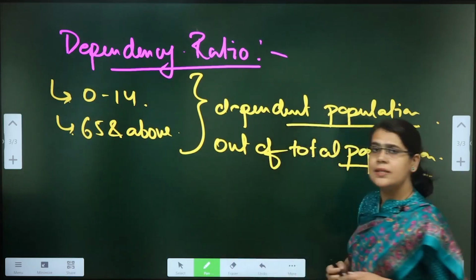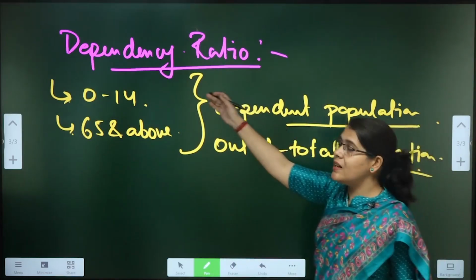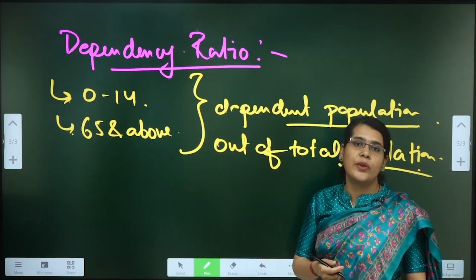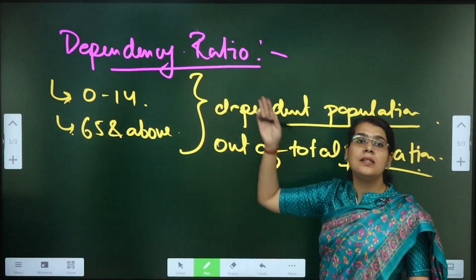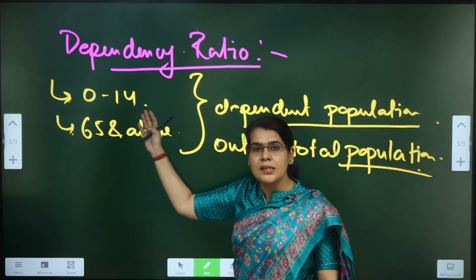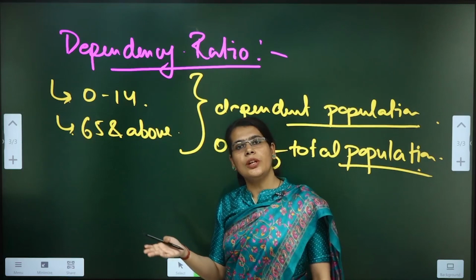Now the definition is simple, but we need to understand why dependency ratio and its understanding is very crucial for us. So from the dependency ratio we get to know what is the proportion of the dependents as a proportion of the total population.